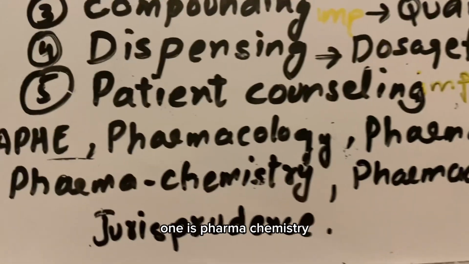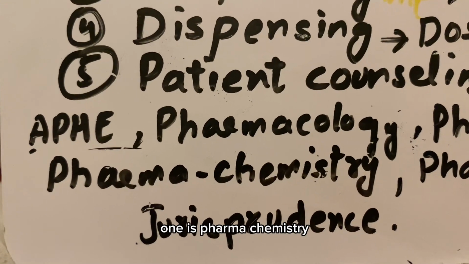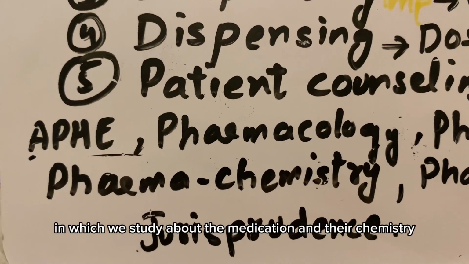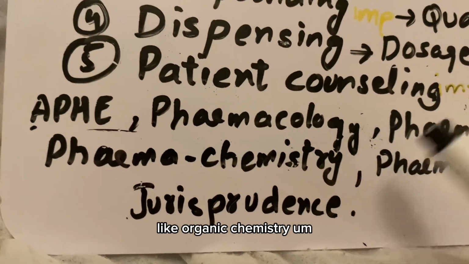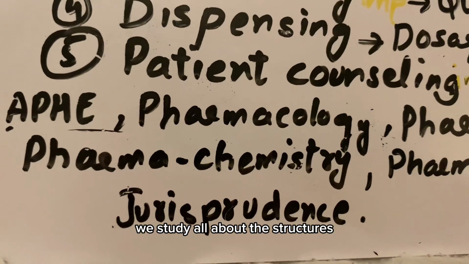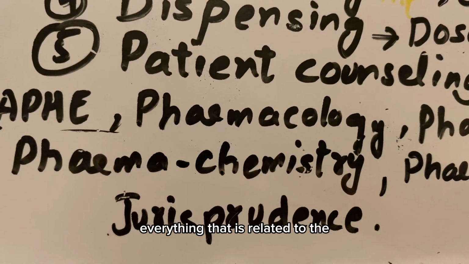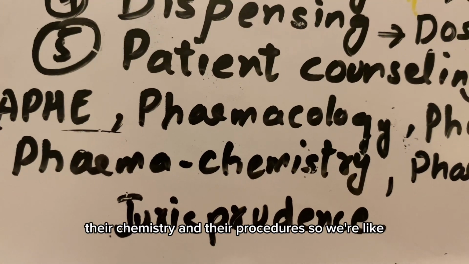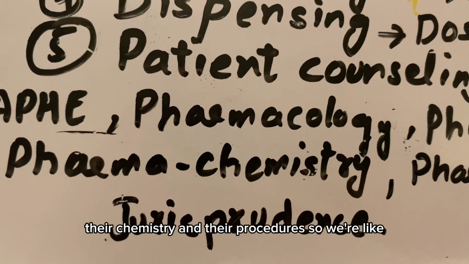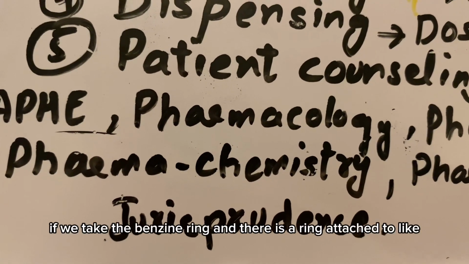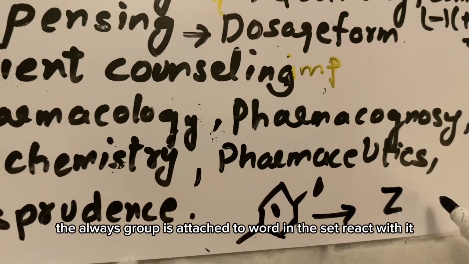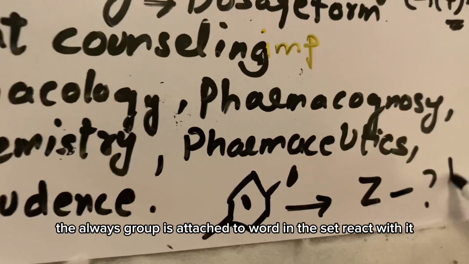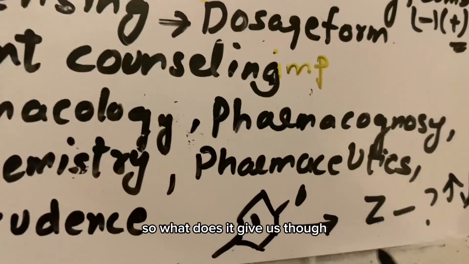And the next one is pharmacochemistry, in which we study the medications and their chemistry, like organic chemistry. We study all about the structures, everything that is related to their chemistry and their procedures. For example, if we take the benzene ring and an OH group is attached to it, what does it give us?